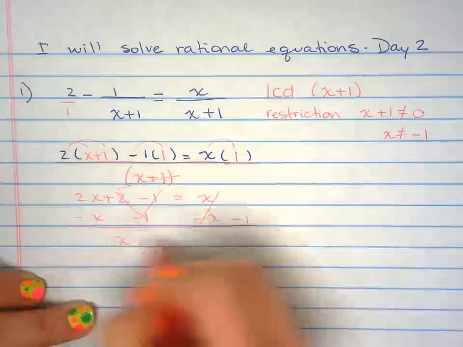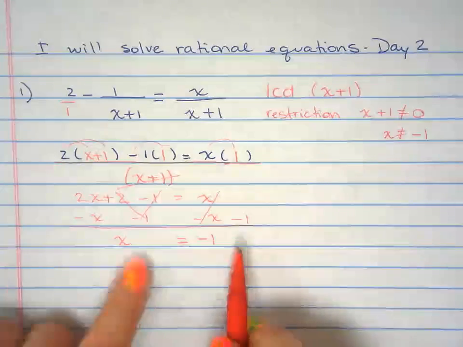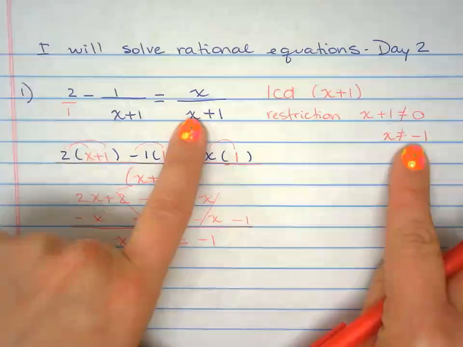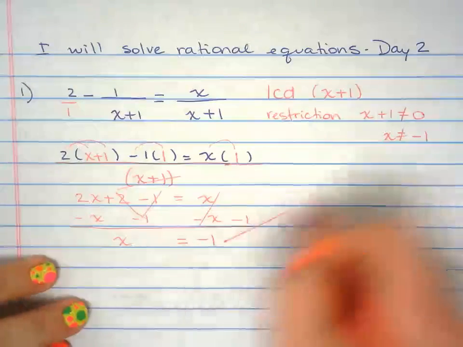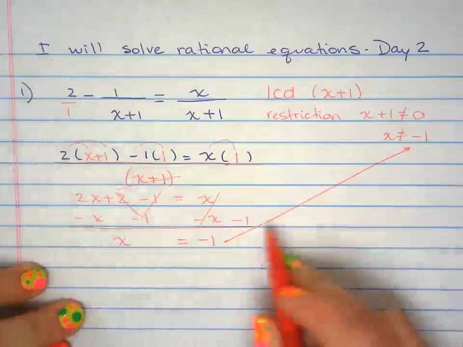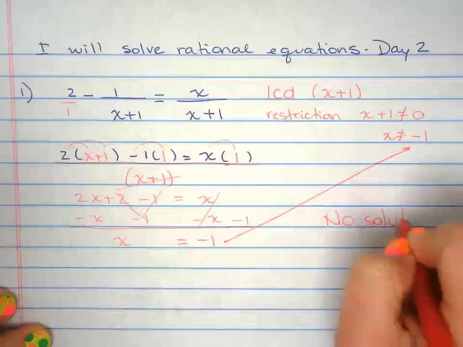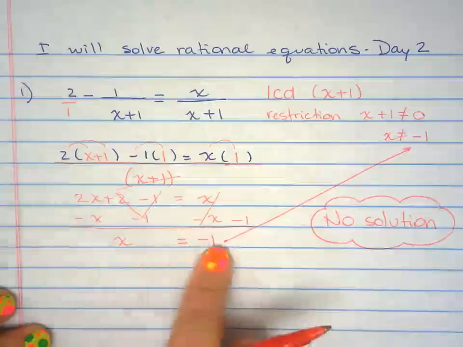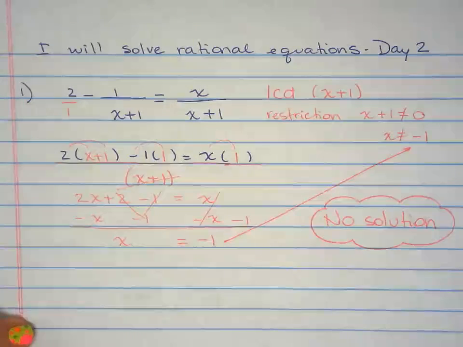So here I have x equals negative 1. But wait a minute, that is my restriction. I cannot have negative 1 in the denominator. My denominator will be 0. So check right there. And since that is the same thing, that means no solution. Because if x is negative 1, that's going to make my denominator equal 0, and we cannot do that.